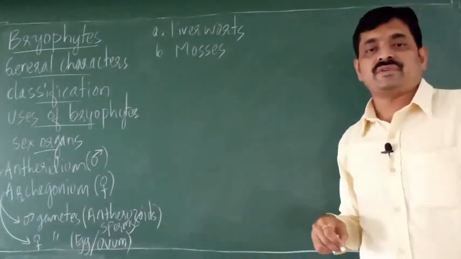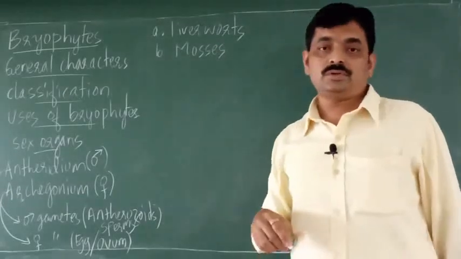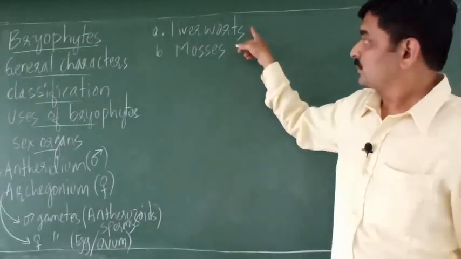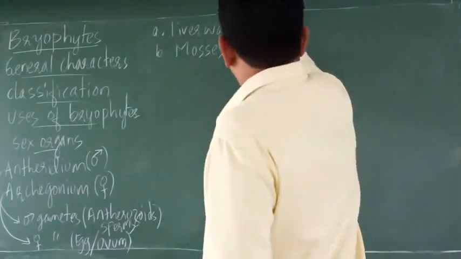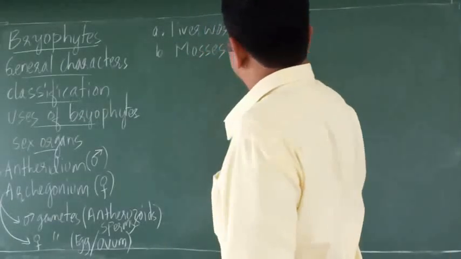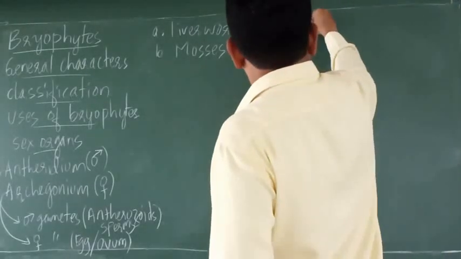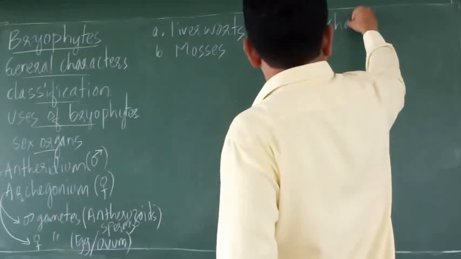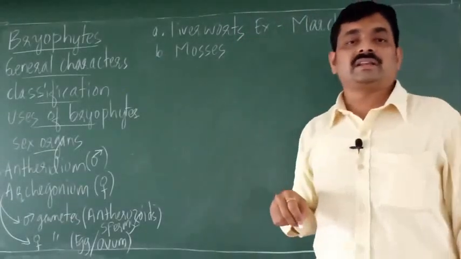So that is the classification of bryophytes. So bryophytes are divided into 2 groups, liverworts and mosses. The example of liverworts is Marchantia.